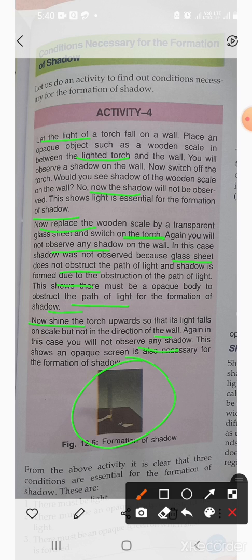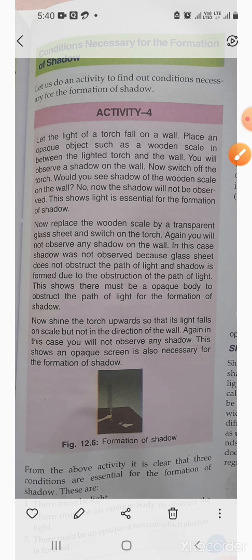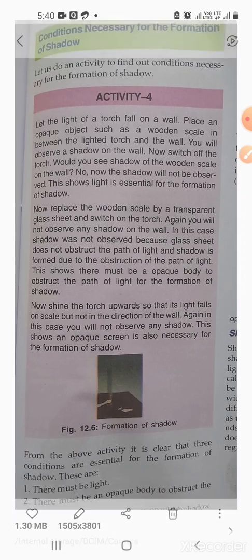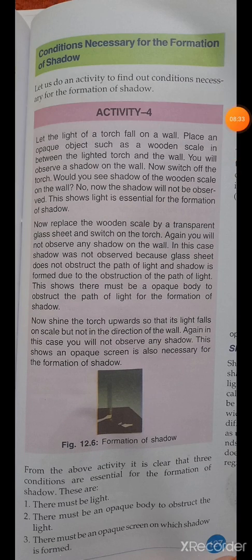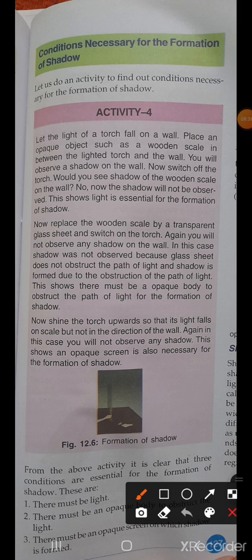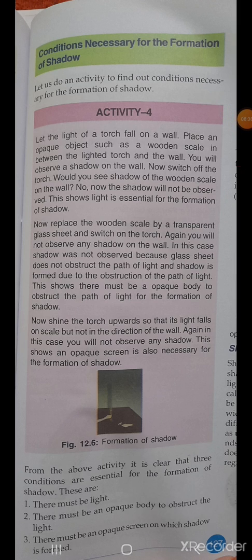From the above activity, it is clear that three conditions are essential for the formation of shadow.